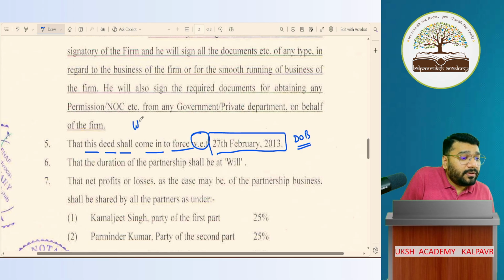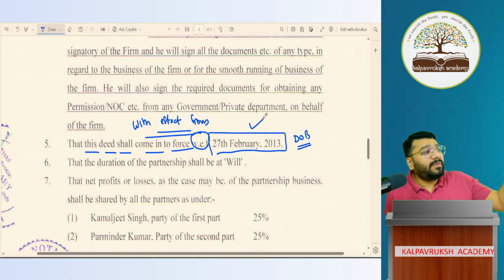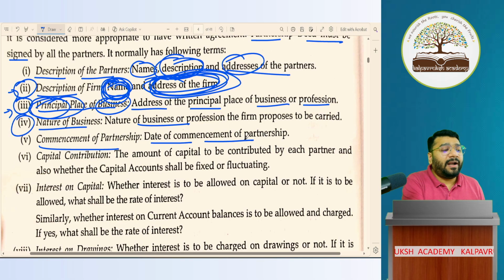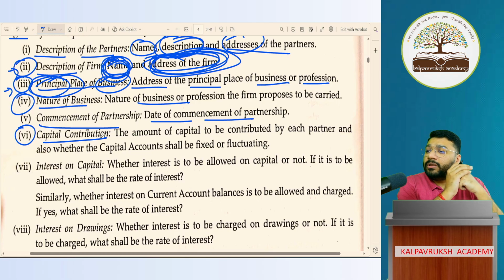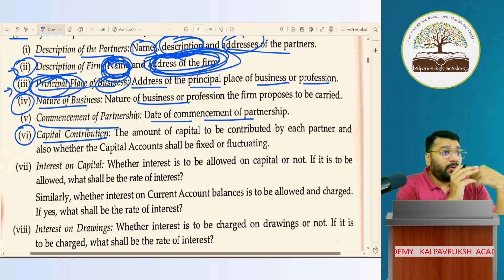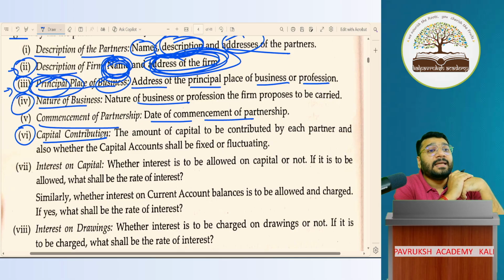WEF stands for with effect from. With effect from this date, the firm is established. That is what it means. So you have to mention the date of commencement of the partnership business. Sir, in the 6th point, what am I supposed to mention? You're supposed to mention the capital contribution. If there are 3 partners, how much capital is each contributing? A is contributing 2 lakh, B is contributing 5 lakh, C is contributing 10 lakh. You have to get that captured, so the person reading the agreement knows who has contributed how much capital.